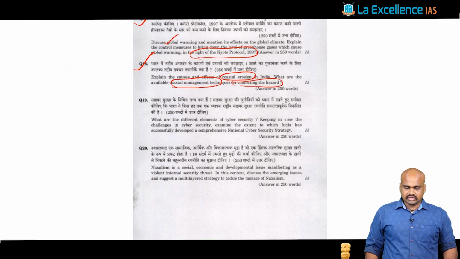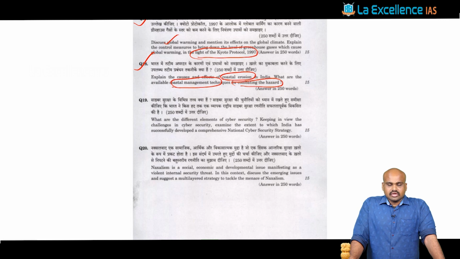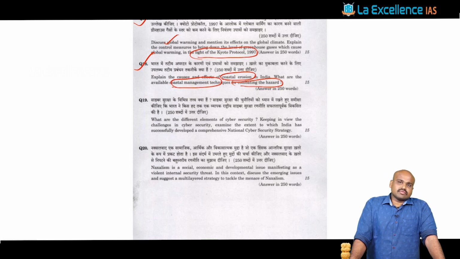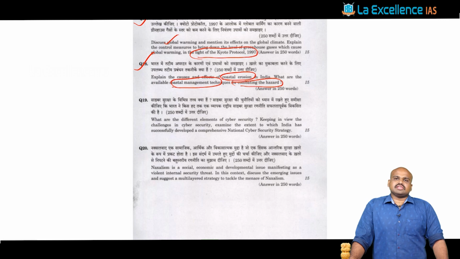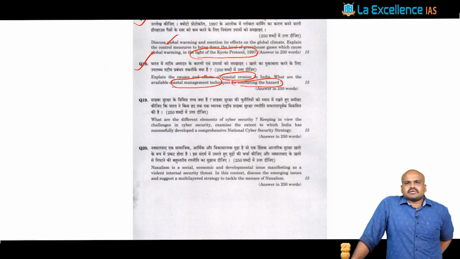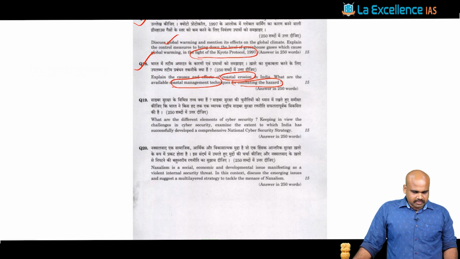Coastal erosion is one major issue, and it would also result in domino effect kind of hazards setting in. The vulnerability and the exposure of the coastal communities to other disasters, for example cyclones, will fundamentally increase. Those aspects have to be discussed in this particular question.